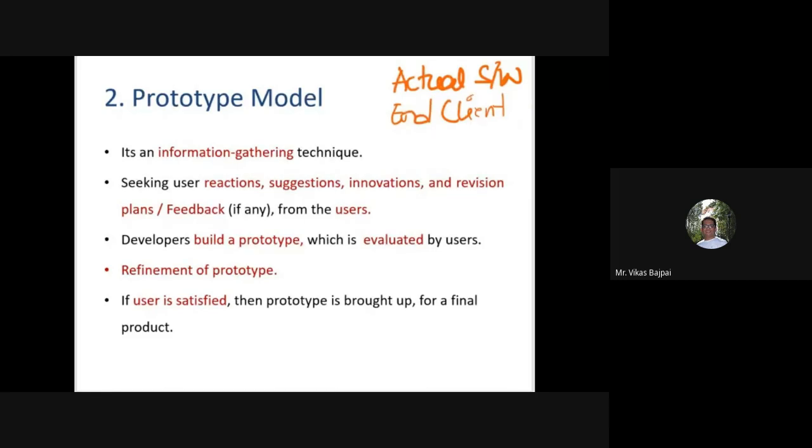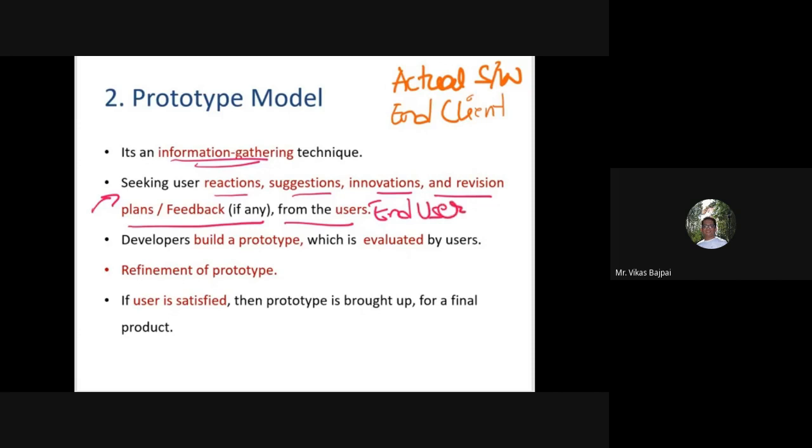So it's an iterative process where we see some trial and error taking place, because we try something, get the approval from the clients, and we may fail or we may succeed. So we go ahead with this trial and error kind of thing. This prototype model is nothing but an information gathering technique. In this, we see the users' reactions, suggestions, innovations, and the revision plans or the feedback from your end users or the end clients.